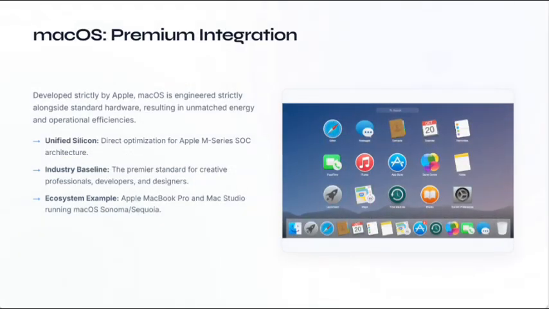Mac OS premium integration. It is developed strictly by Apple. Mac OS is engineered strictly alongside standard hardware, resulting in unmatched energy and operational efficiencies. Unified silicon: direct optimization for Apple M-series SoC architecture. Industry baseline: the premier standard for creative professionals, developers, and designers. Ecosystem example: Apple MacBook Pro and Mac Studio running Mac OS Sonoma, Sequoia. See, here's the interface of the Mac OS of the Mac laptop.